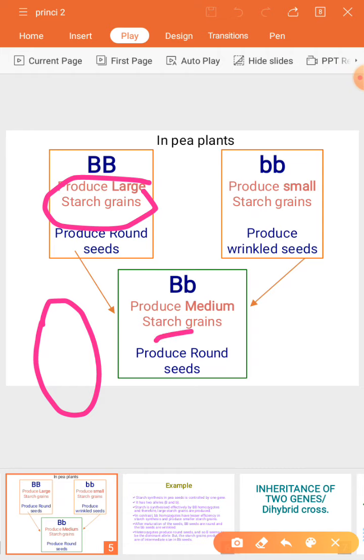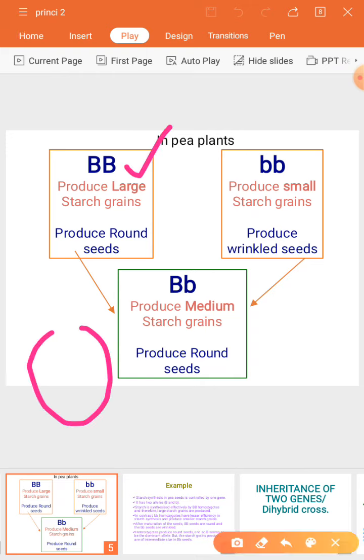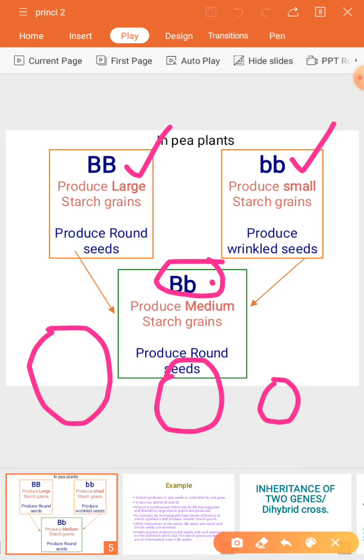Based on the rate of synthesis and the gene involved behind the synthesis, we get the size of the starch grain. If it is dominant, it produces a little more. If it is recessive, comparatively less, and in the heterozygous condition it will produce a medium size. So this is your starch grain size.